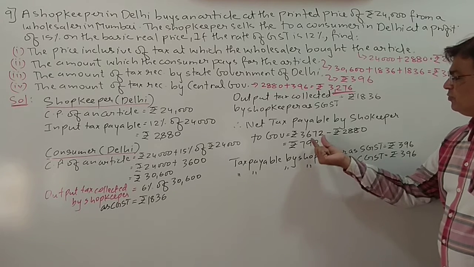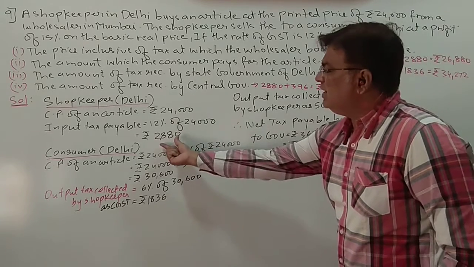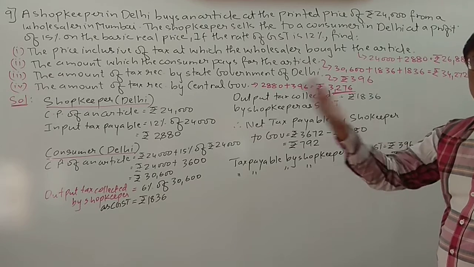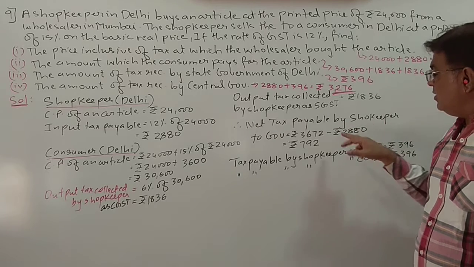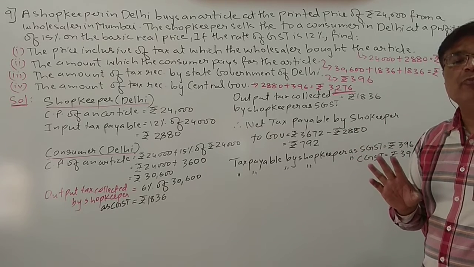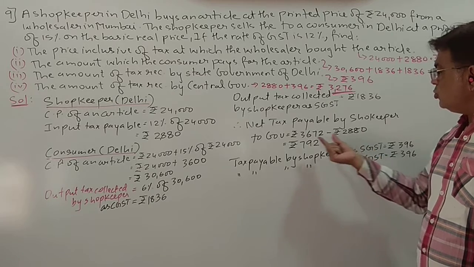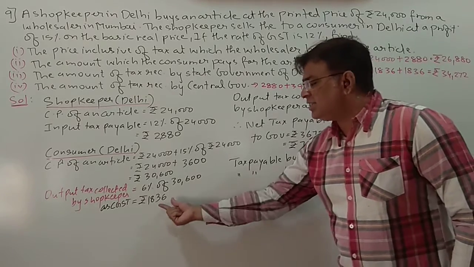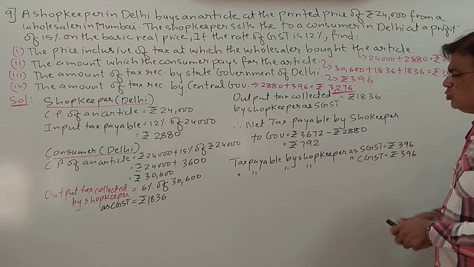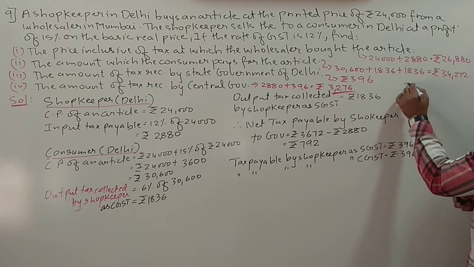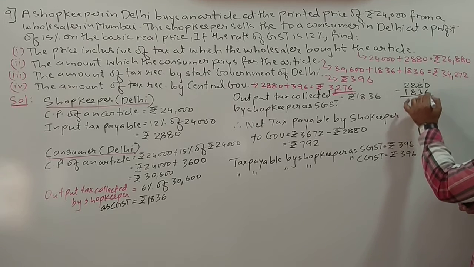So from 2880, what will he do? The shopkeeper of Delhi has already paid 2880. After selling, he will collect the tax. After collecting the tax, first of all he will keep his 2,880 rupees in his pocket, and the balance amount he will pay as tax. So you can also do different calculations: 2880 minus 1836. You can do the calculation like this: from 2880, he has taken this tax 1836. So what is the balance amount?